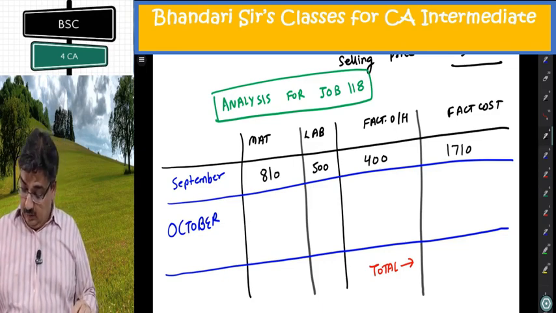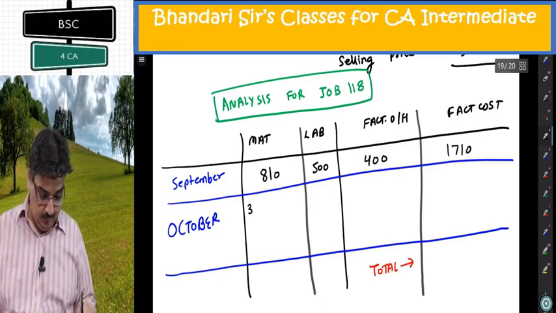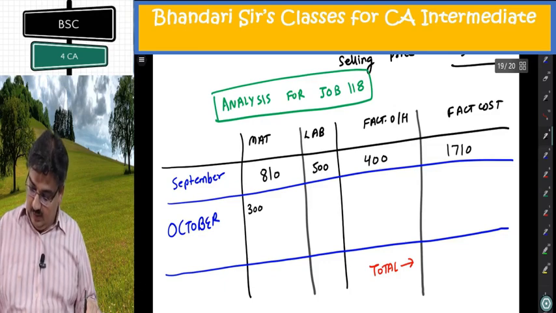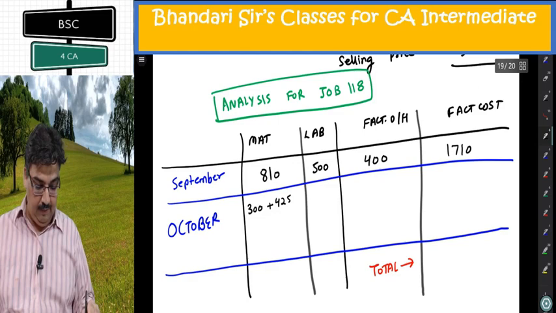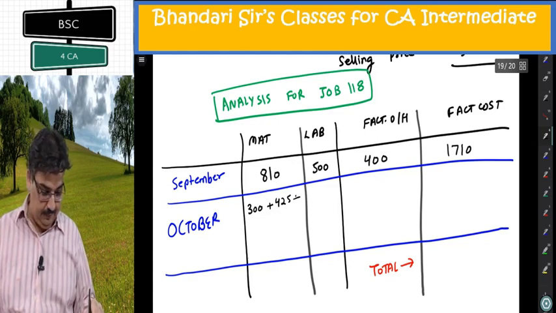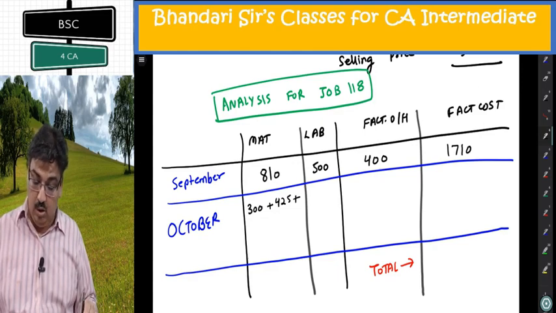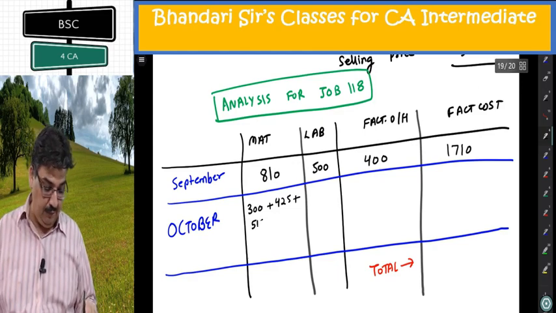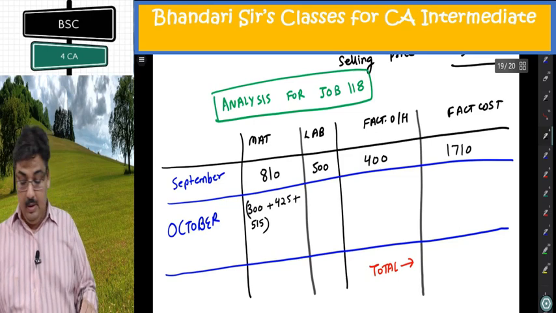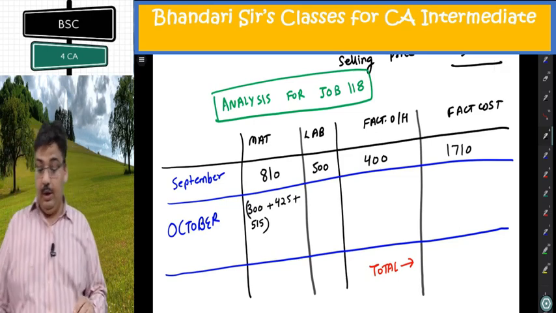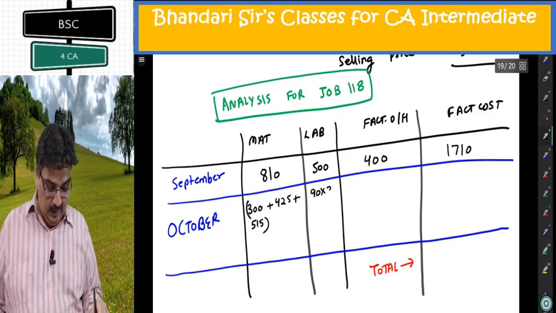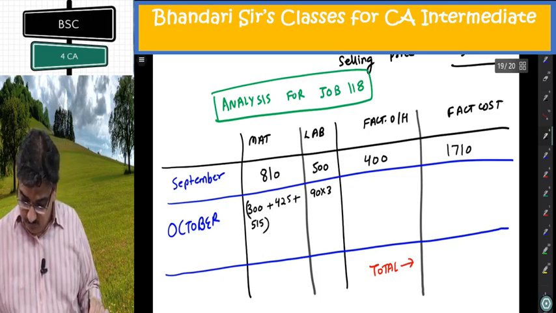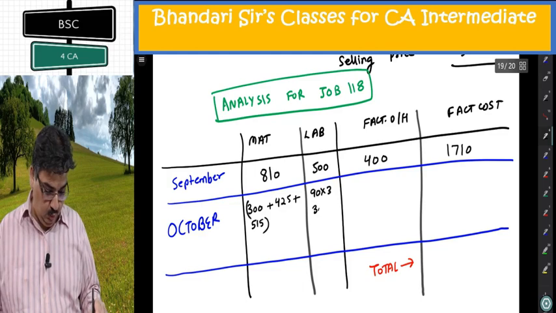Now in October, 3 materials are issued: 300 requisition number 54, 425 requisition number 55, and requisition number 56 also for 118, 515. Looking at labor, 90 into 3, 30 into 2.